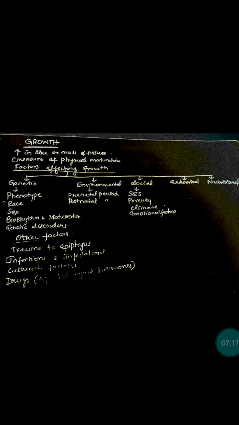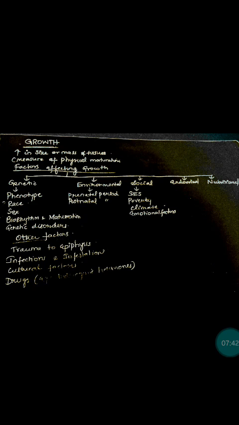And nutritional factors include undernutrition and overnutrition. Both will affect the growth of the child. So undernutrition includes deficiency of proteins, calories, micronutrients, and overnutrition can lead to obesity. And if any chronic illness is present, that can lead to poor nutrition, which will also affect the growth of the child.